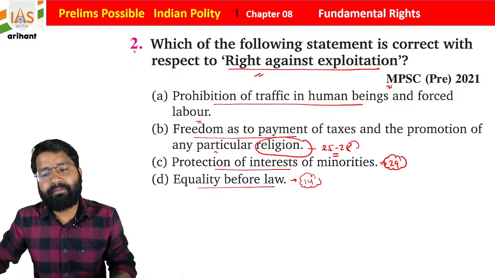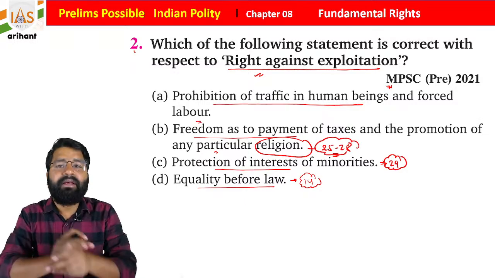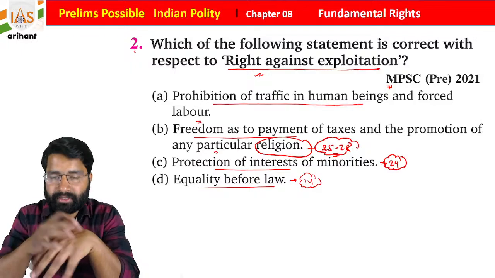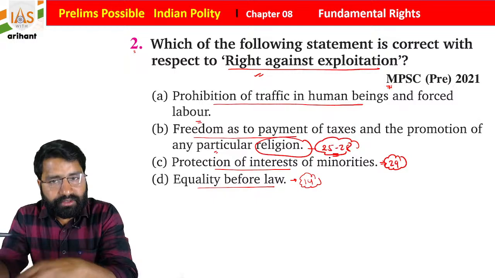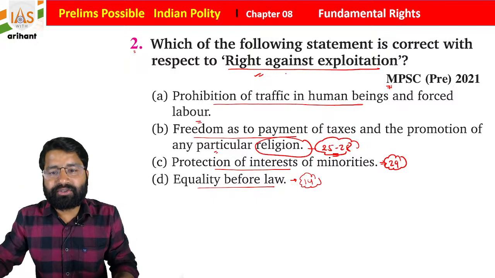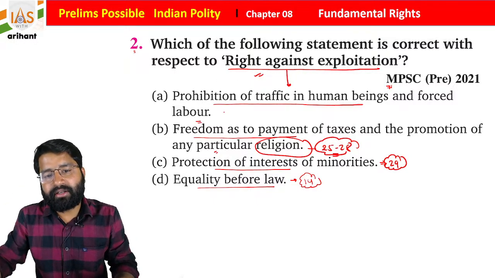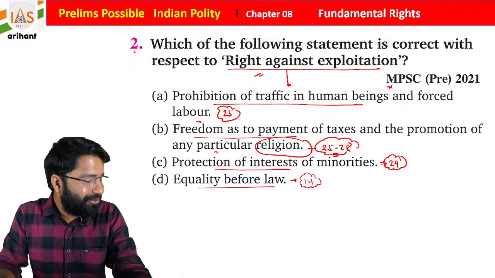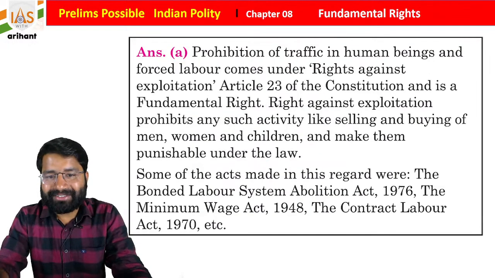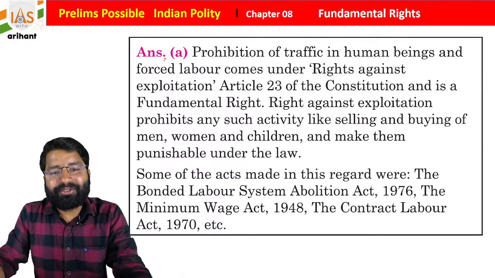I'm not mentioning the right answer directly here for statement 2 or statement B, because we are going to discuss the same chapter today. What you find, students, is that the right against exploitation under Article 23 mentions prohibition of trafficking in human beings and forced labor. Okay, so this is also very important, and if you feel doubt, just tell me. Now I'm just going to share the explanation.